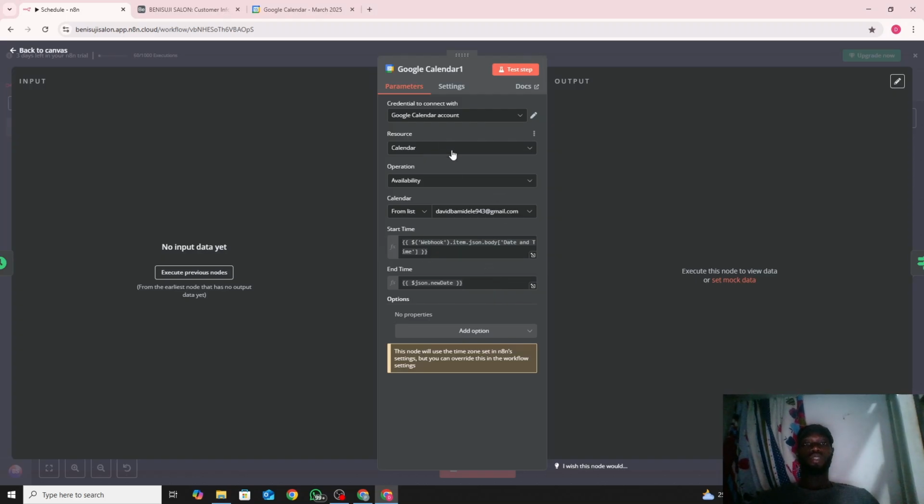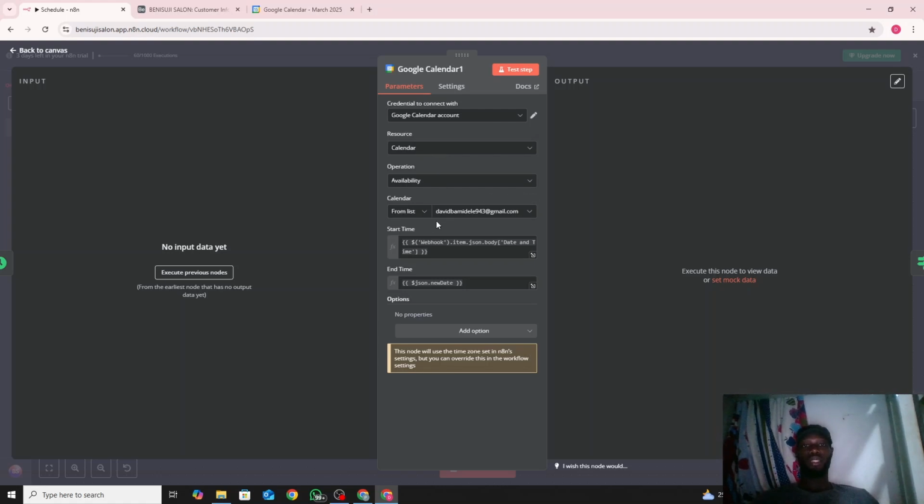So the next thing you do is choose which resource you want. Calendar. We want to use the calendar, and then what do we want to check? Availability. We want to check if the slot, the time that we're choosing, is available. If we're using events, then we want to create a new event with a date and time. But to check if the person is available at that date and time, we use availability, and the resource to be calendar.